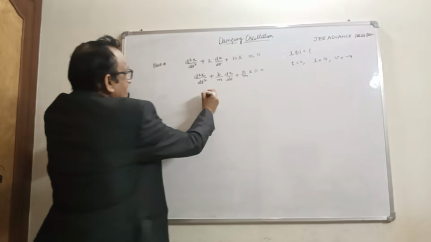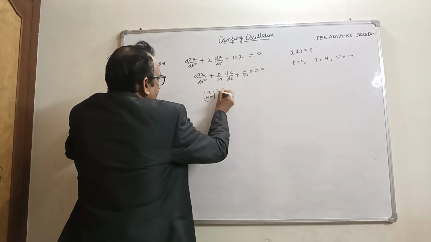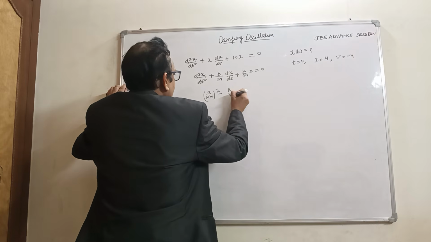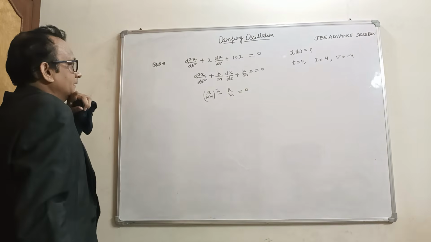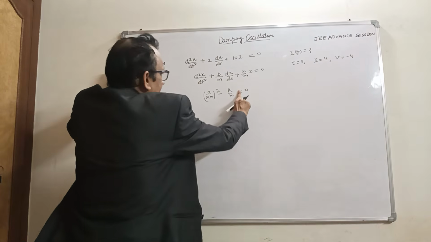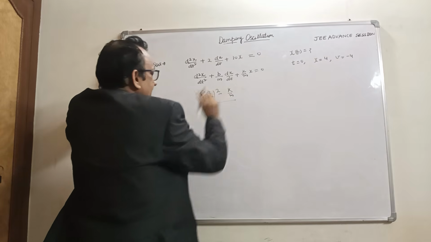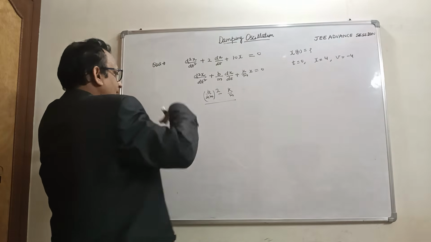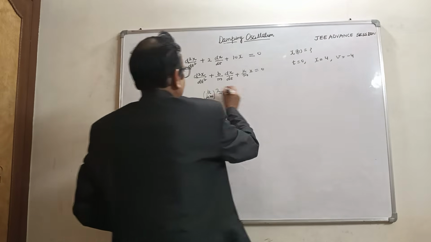So we write (b/2m)² minus k/m, and we have to find whether it is 0, less than 0 or greater than 0.